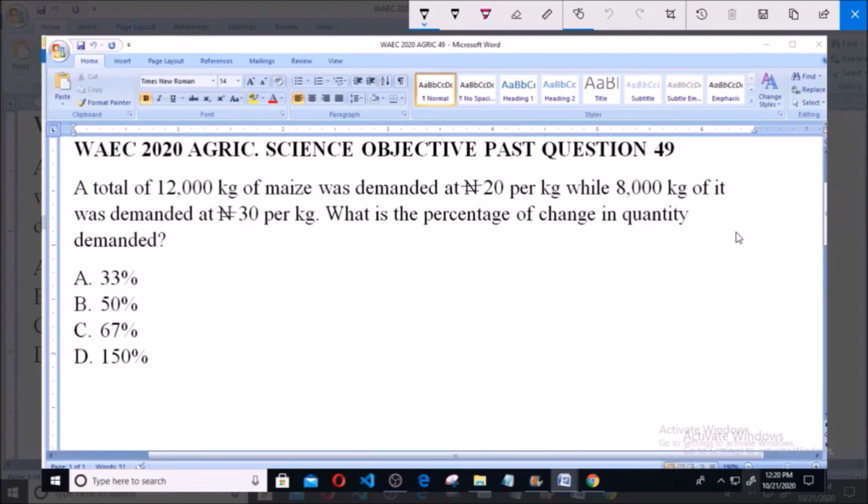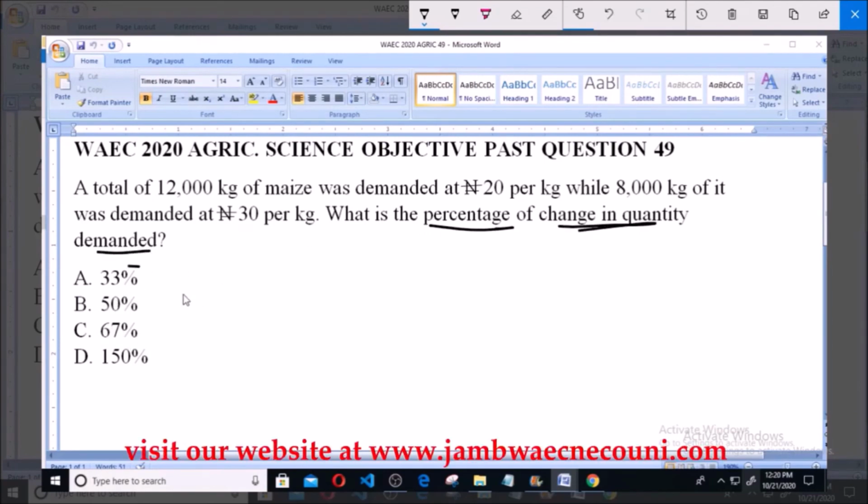A total of 12,000 kg of maize was demanded at 20 naira per kg, while 8,000 kg of it was demanded at 30 naira per kg. What is the percentage of change in quantity demanded? Now this is a question on calculating percentage of change in quantity demanded. Option A says 33%, B 50%, C 67%, D 150%.